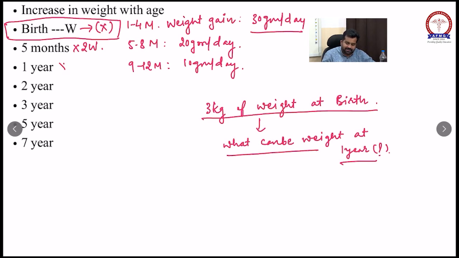Remember, at 5 months it will be twice. During the first year of life, it will be thrice the birth weight. So in this MCQ, during the first year of life, the child's average weight can be around 9 kg.